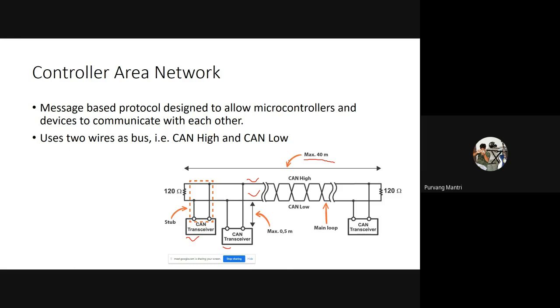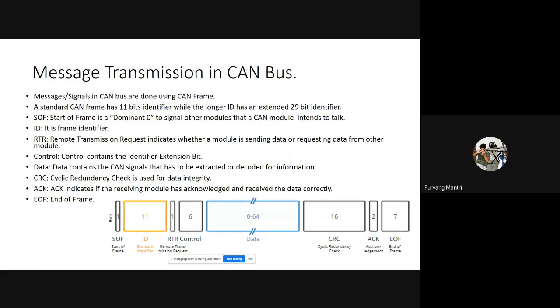Now, what kind of message a CAN bus protocol has: it has almost 7 to 8 parts in a particular CAN bus message. It starts with a standard start frame, which is a dominant 0. The next slide will show what an actual CAN message looks like. This is just an idea of what parts the CAN frame is divided into. The first is the start frame, which is just a dominant 0. It is simply a voltage high in the bus.